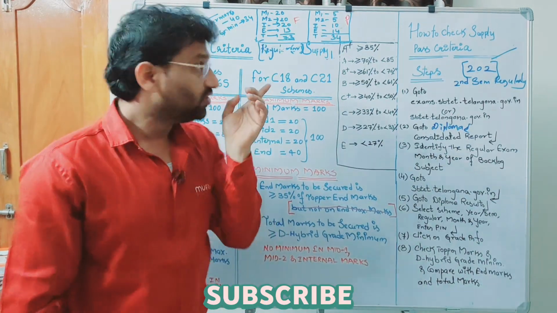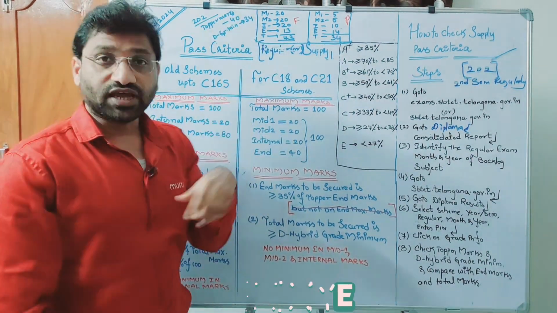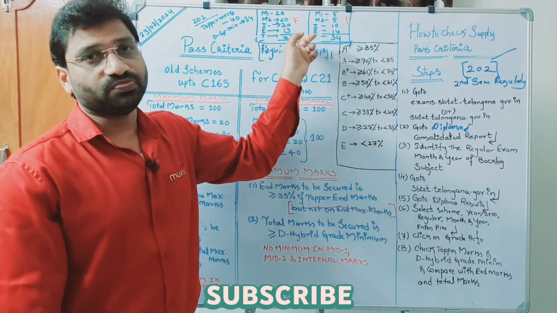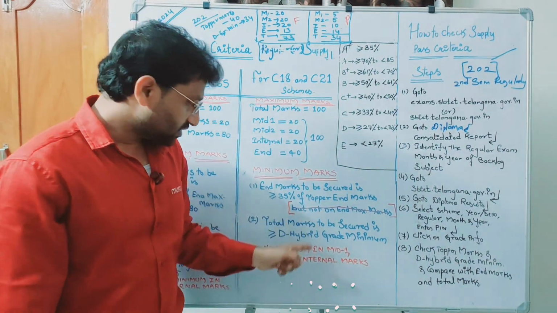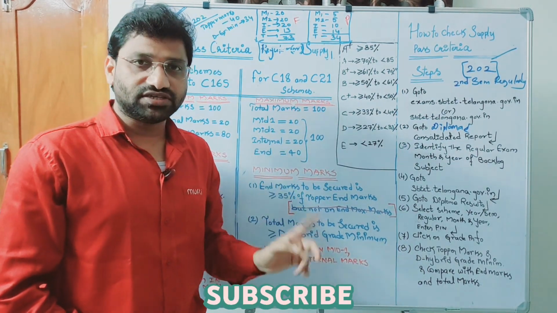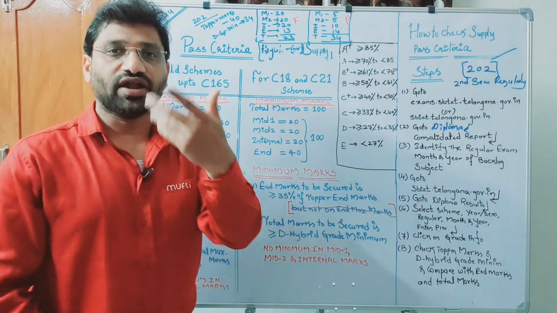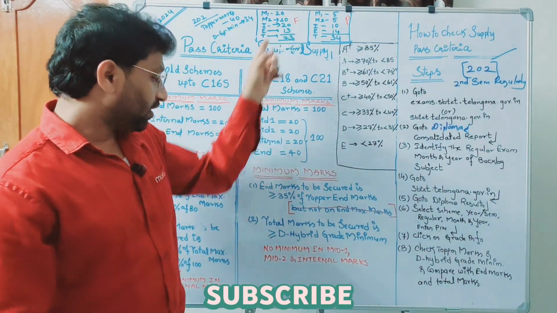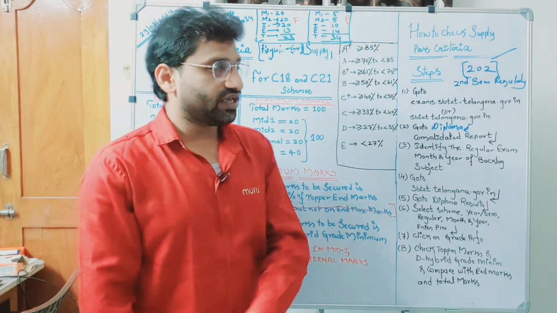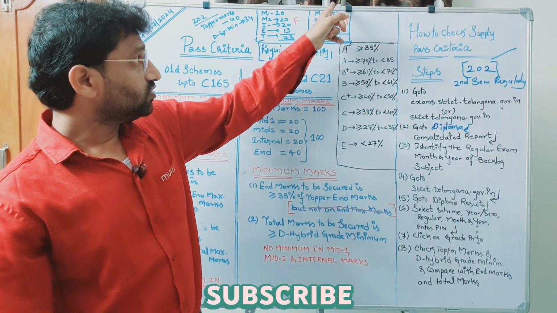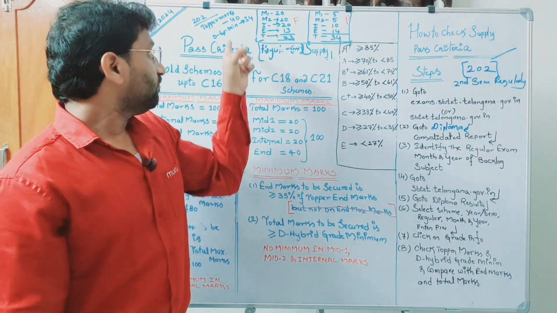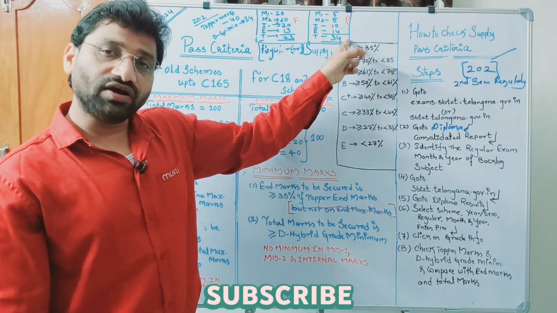One condition satisfied. But what are the top marks? 40. 35% of 40 is 14. But he didn't get 14. He got only 13. So first condition failed. Second condition fulfilled. As I told you, these two are compulsory conditions. These two must be satisfied, then only you can declare as a pass. So this fellow fulfilled second condition, but not first condition. Now come back to second case. In case 2, mid 1 5 marks, mid 2 5 marks, internal 10 marks, end 14, total 34. For 100, how many marks you have to get? 34. He got 34.